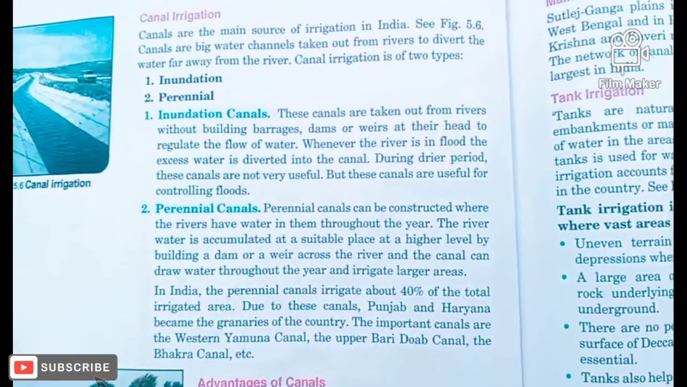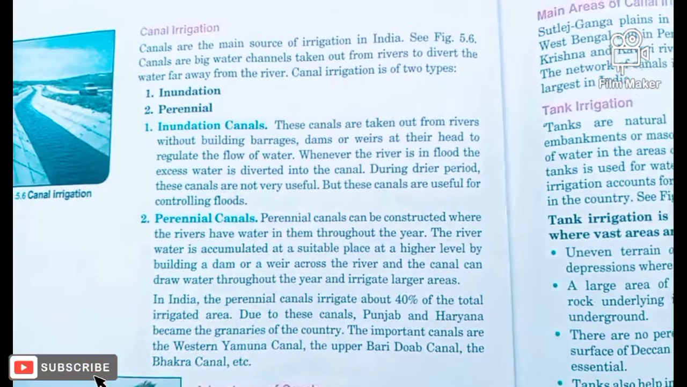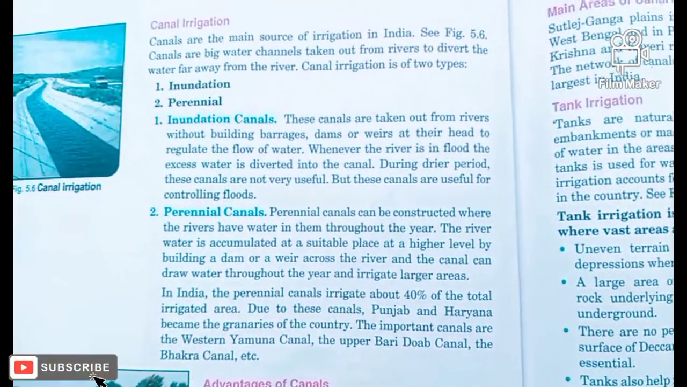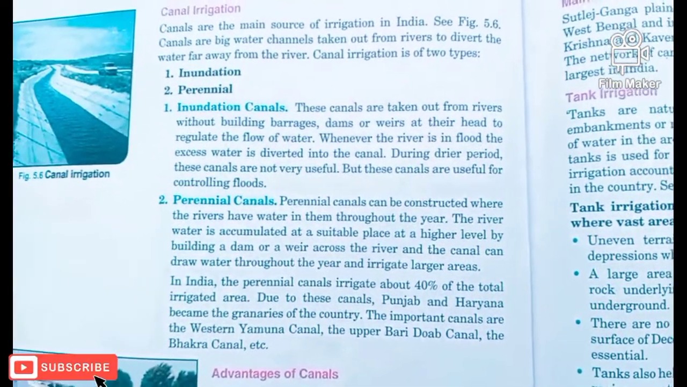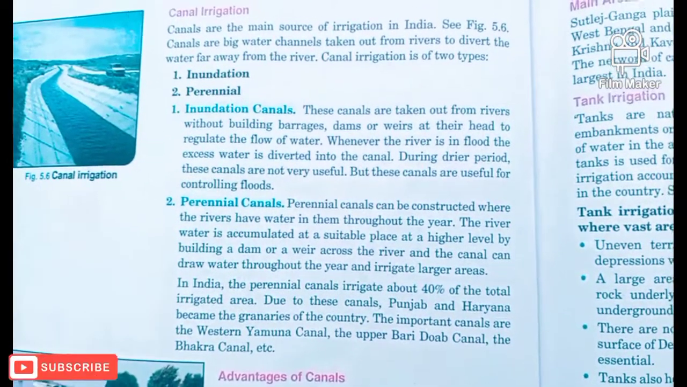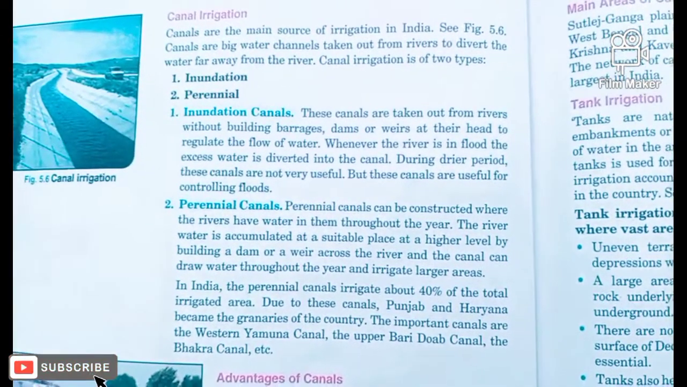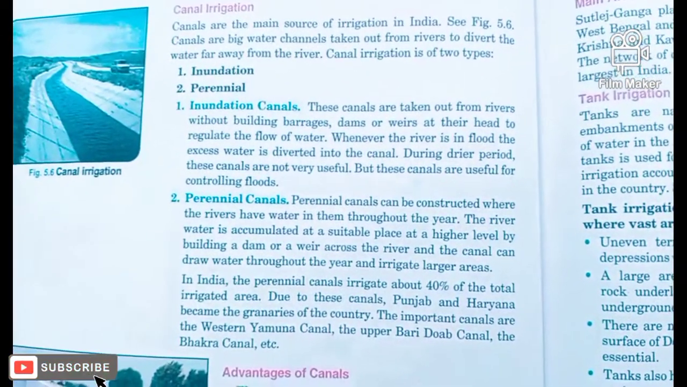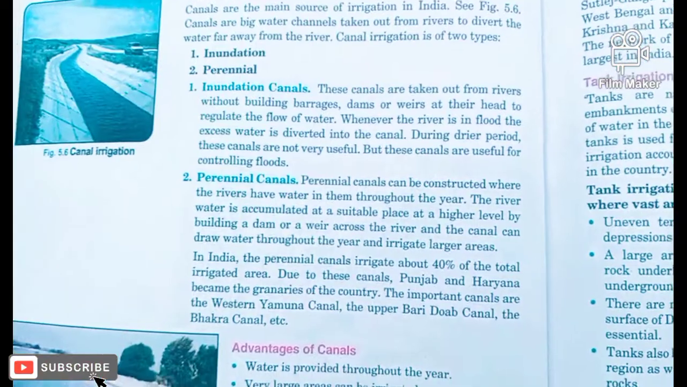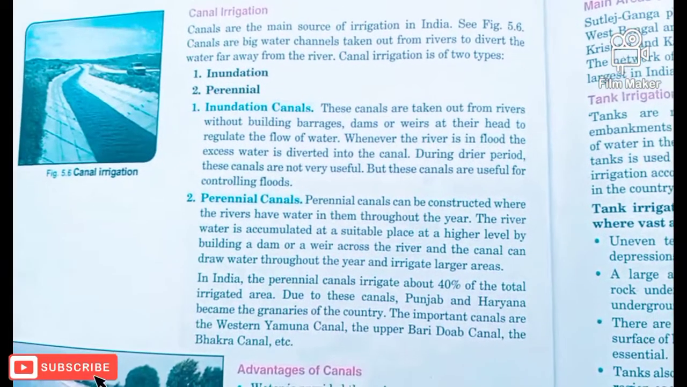And sometimes, especially during the dry periods, they are not useful because at that time the river also does not have sufficient water, so the river cannot provide water to the canal. But the only use of these canals is in controlling floods. That's what inundation canals are. In the picture you see here, it is called a perennial canal.